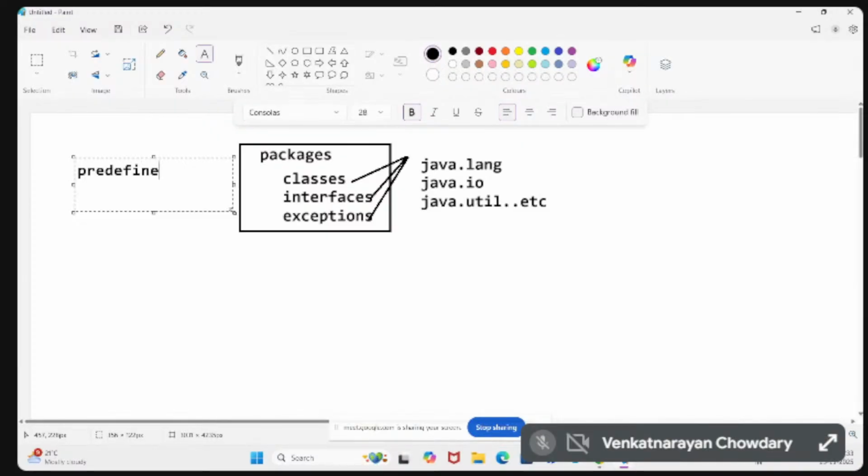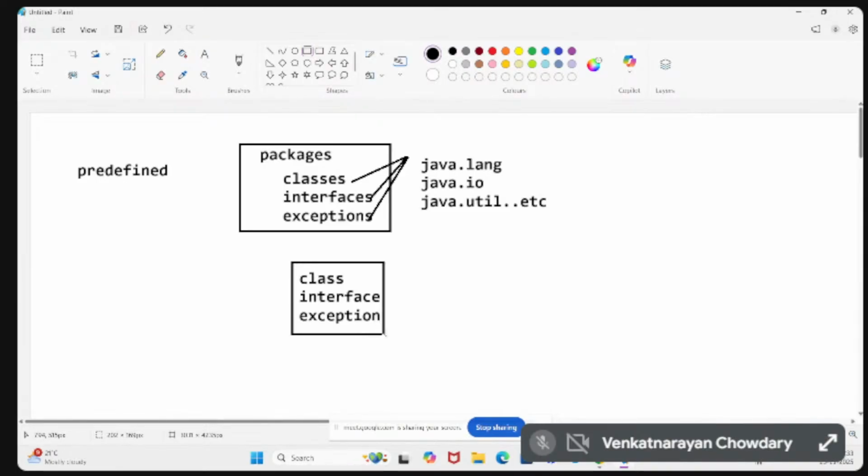That means they are already defined by the Java people. We can also define our own packages. For that, we need to develop a class, or some interfaces, or some exception classes, and then place them inside one package.